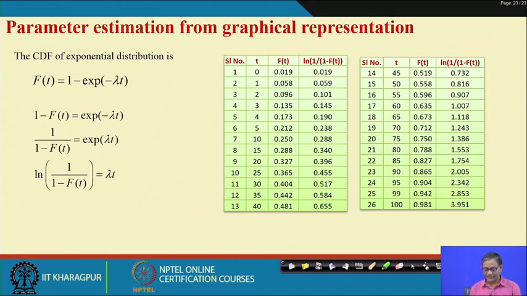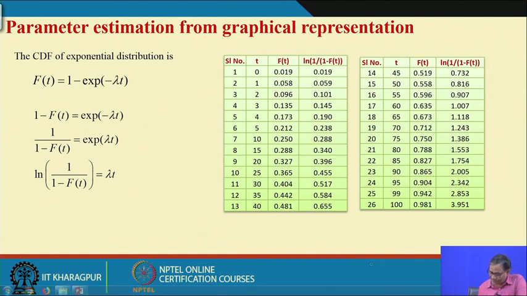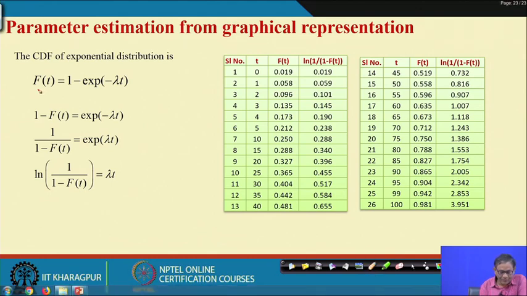But here, suppose you have data and you want to find out what the lambda value will be from plots. We know the cumulative distribution of the exponential distribution is like this.